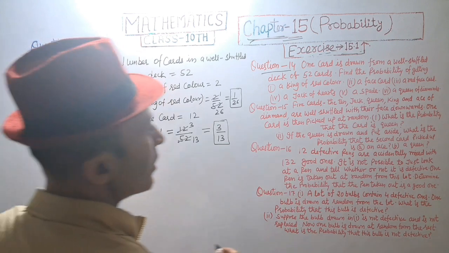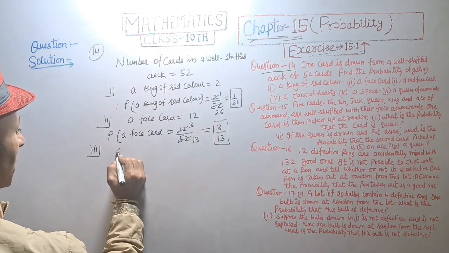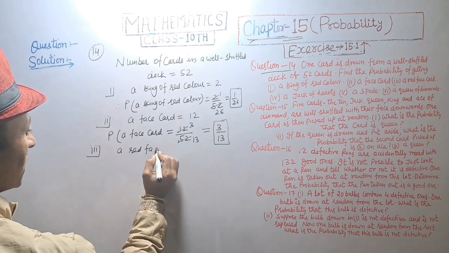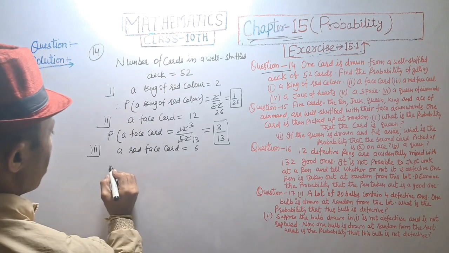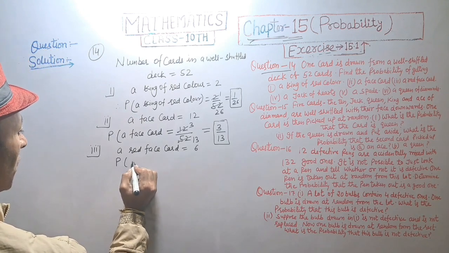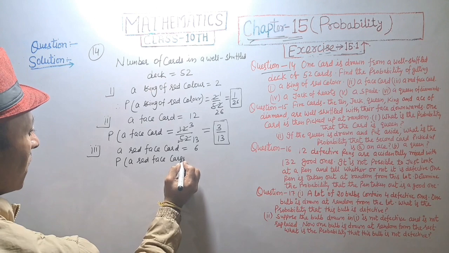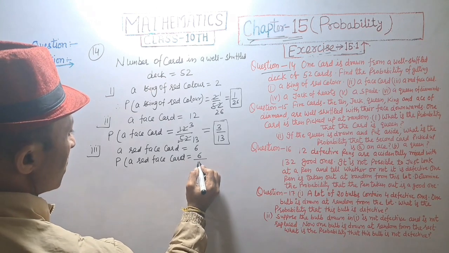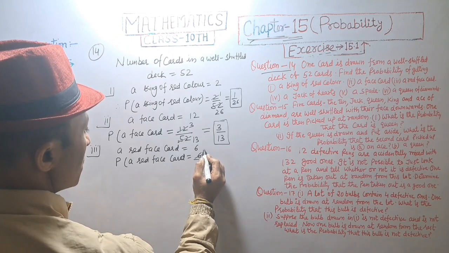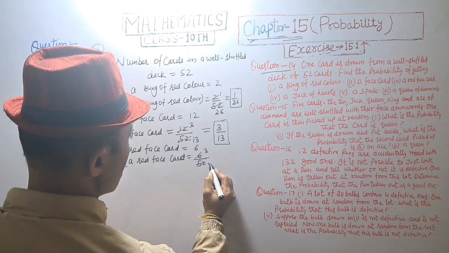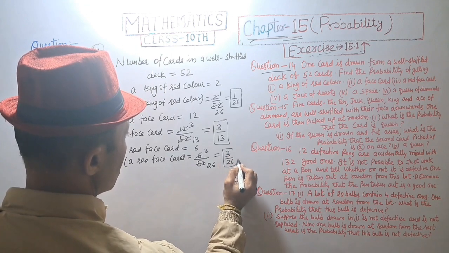Third, a red face card. A red face card is equal to 6. Probability of a red face card, that is equal to 6 upon 52. 2 3s are 6, 26 2s are 52. That is 3 upon 26.